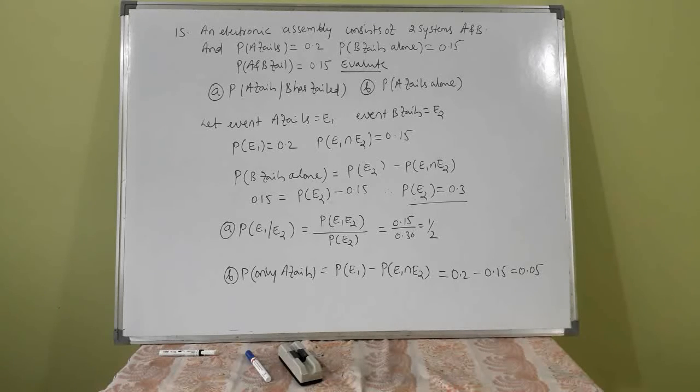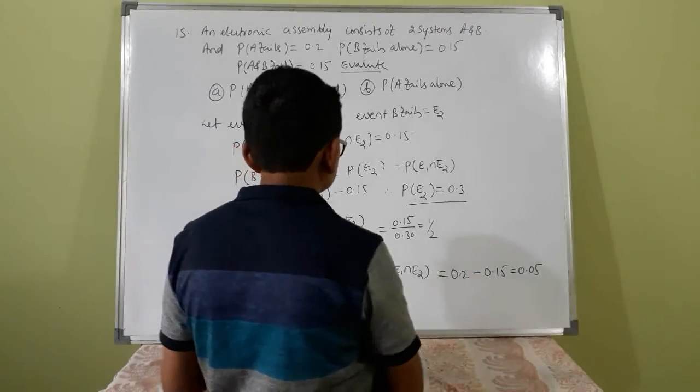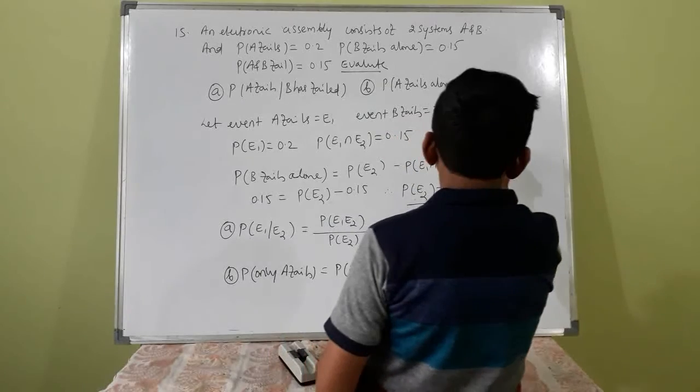Probability that B alone fails is nothing but probability of E2 minus probability of E1 intersection E2.